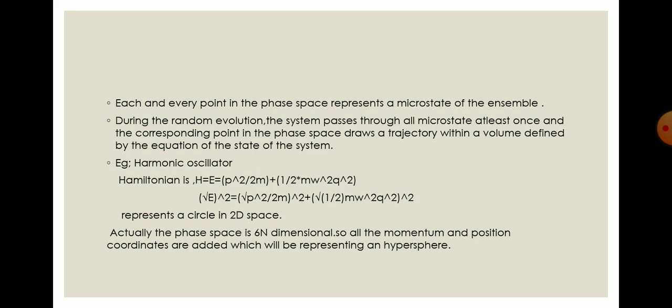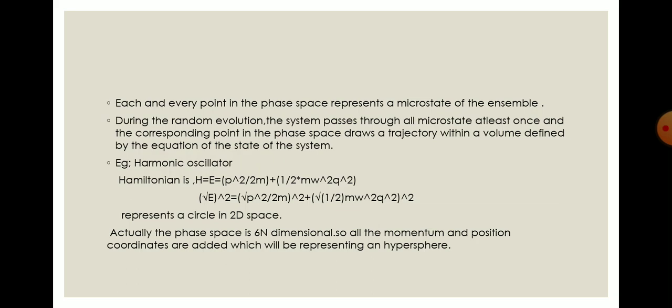And if time passes, the set of coordinates qi and pi which defines the microstate of the system undergoes a continuous change correspondingly, and the representative point in the phase space traces out a trajectory whose direction at any instant t is determined by the velocity vector v equal to qi dot and pi dot.